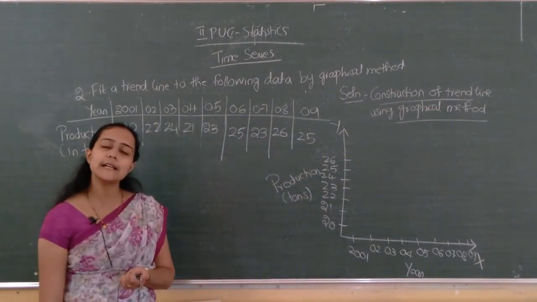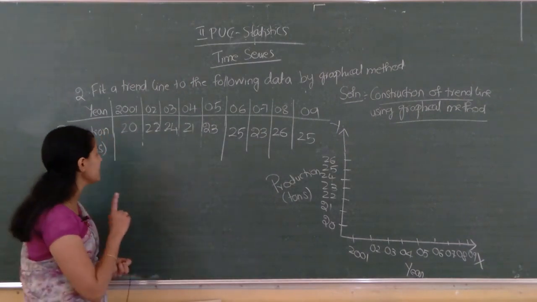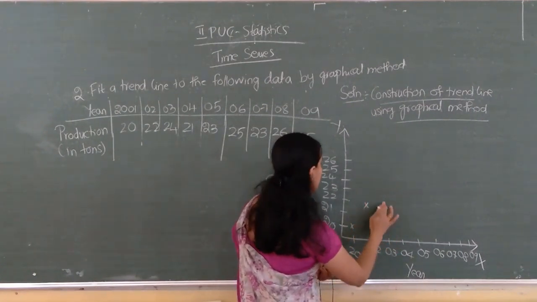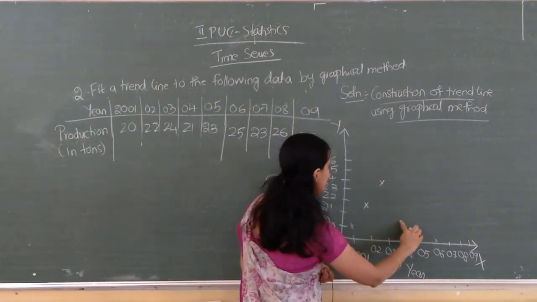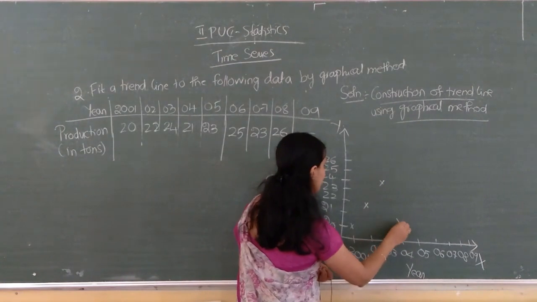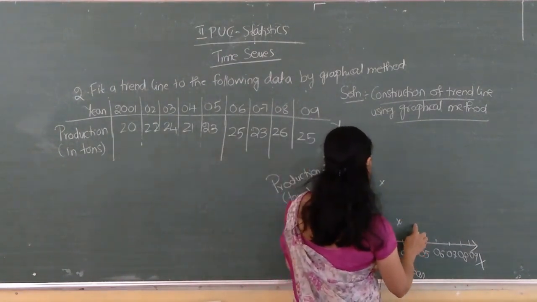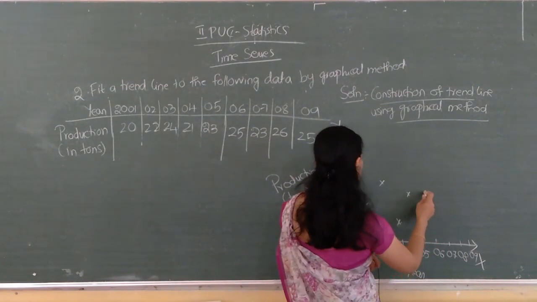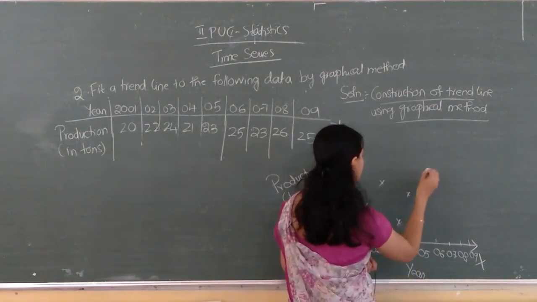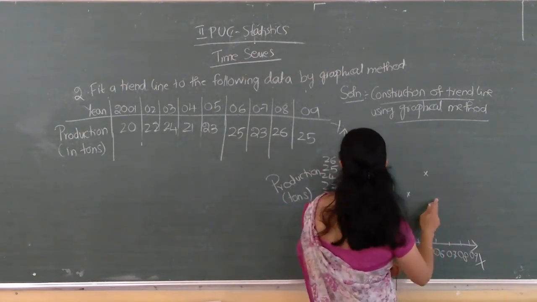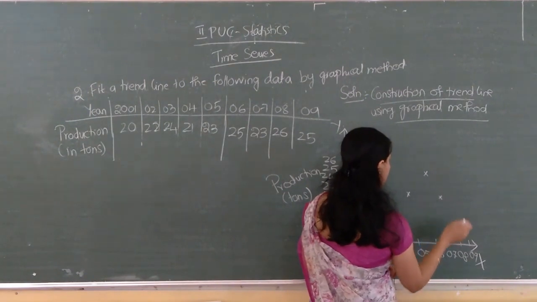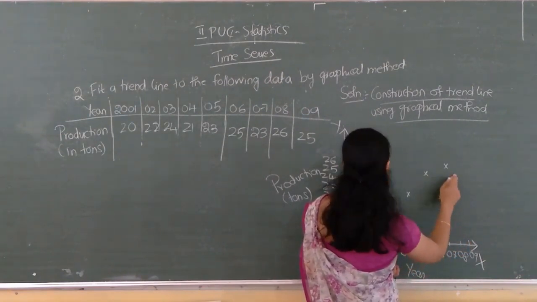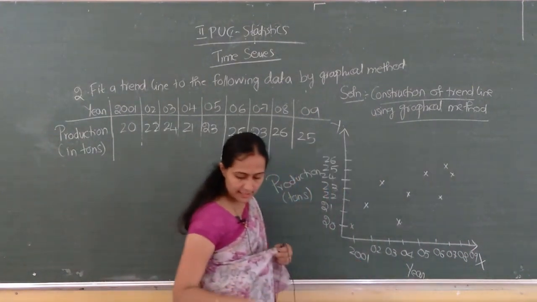Next, draw the histogram. The first step is to draw the histogram. 2001 has 20, 2003 has 24, next 21, next 2005 has 23, 2006 has 25, 2007 has 23, 2008 has 26, and last, 2009 has 25.